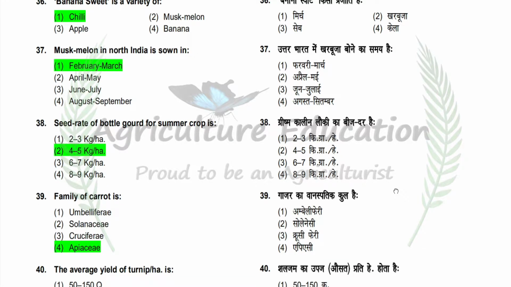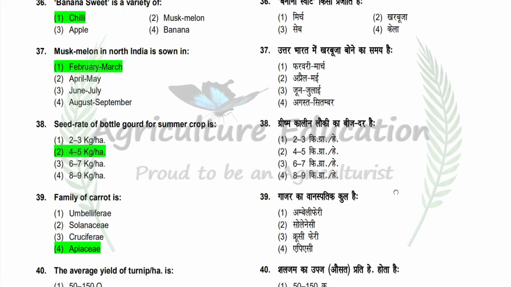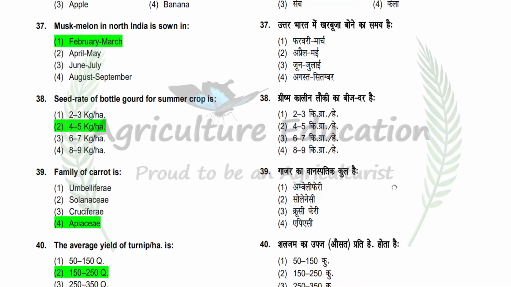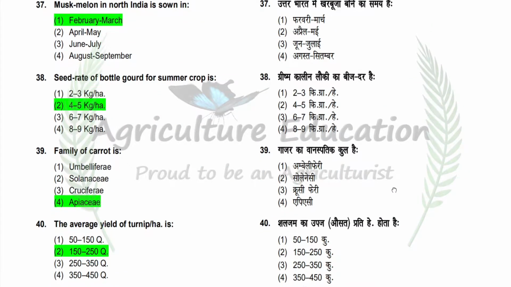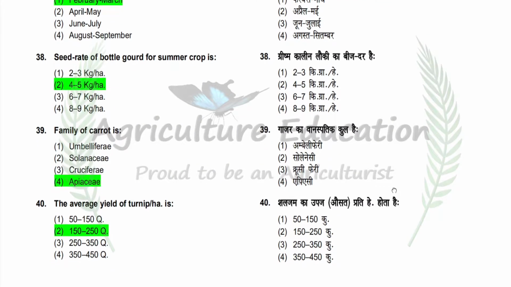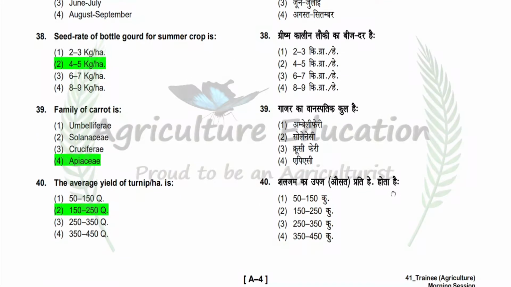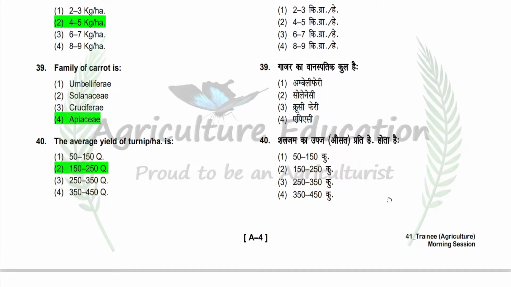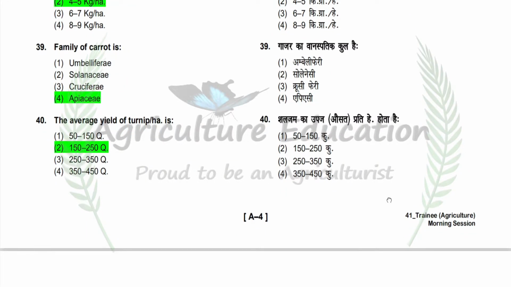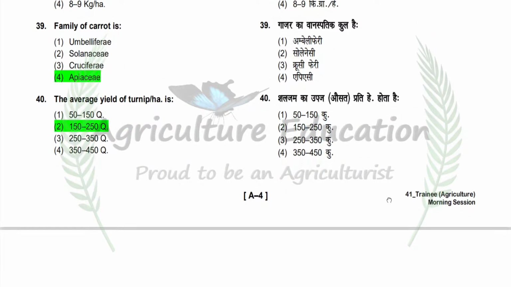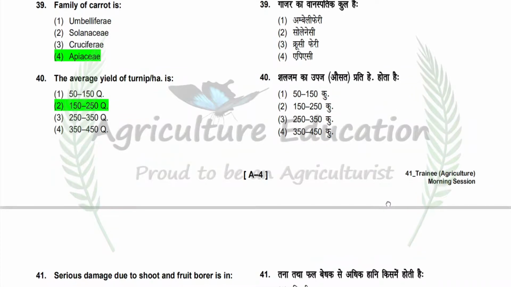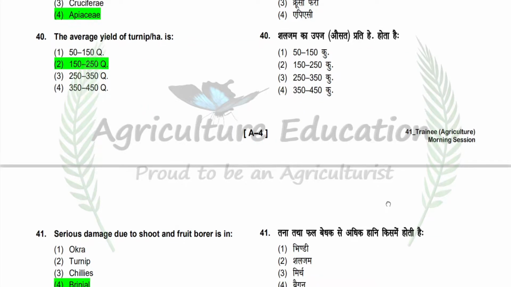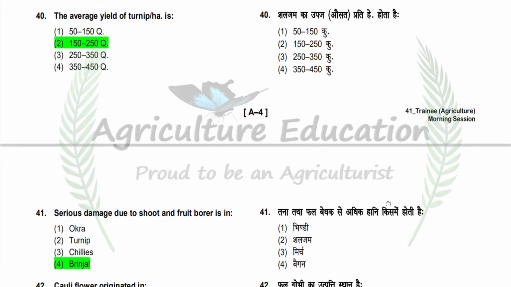Next question is family of carrot is. Option is Umbelliferae, Solanaceae, Cruciferae, and Apiaceae. So correct answer is Apiaceae. Next question is the average yield of turnip per hectare is. Option is 50 to 150 quintal, 150 to 250 quintal, 250 to 350 quintal, and 350 to 450 quintal. So correct answer is 150 to 250 quintal. Next question is serious damage due to shoot and fruit borer is in. Option is okra, turnip, chili, and brinjal. So correct answer is brinjal.